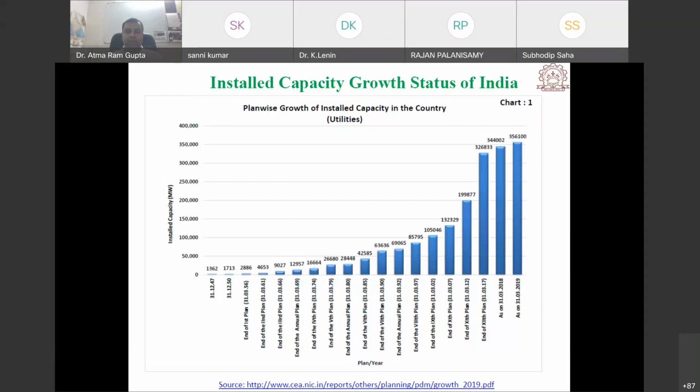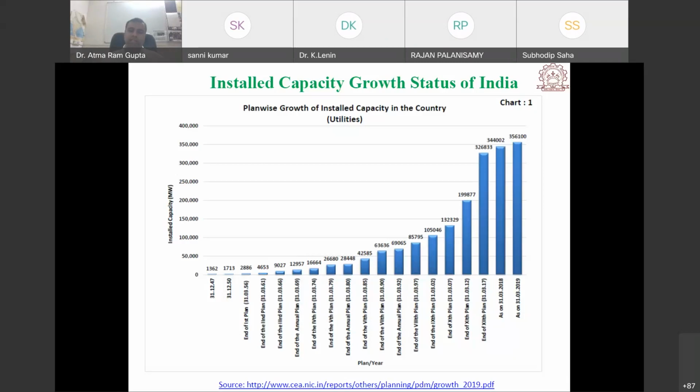This is correlated with the 5 year plan, how it is increasing. So it shows the installed capacity growth status of India. So this is after independence, means 31st December 47.